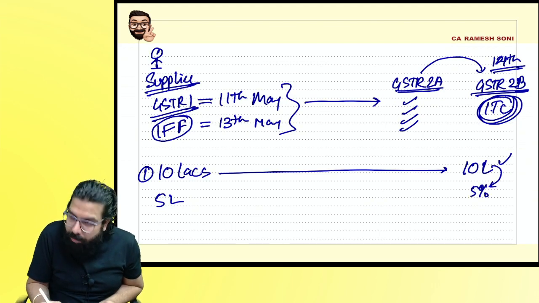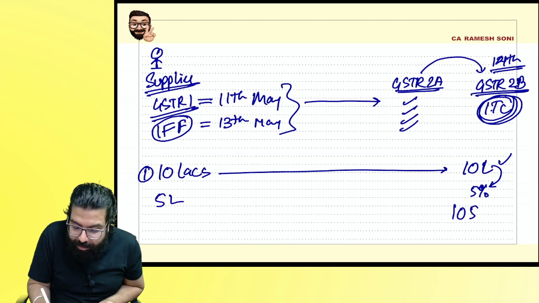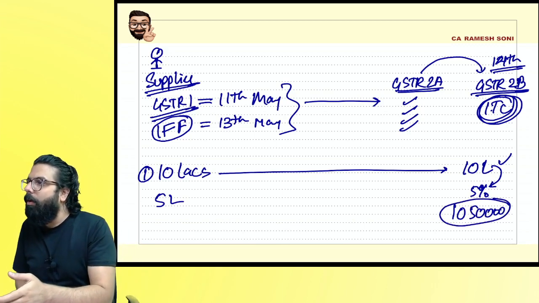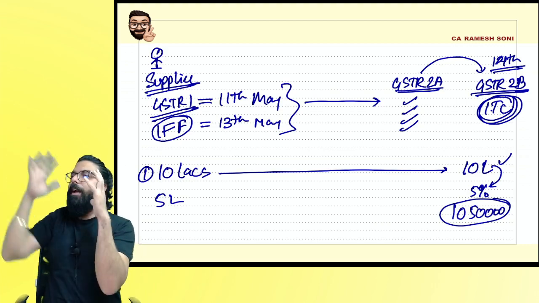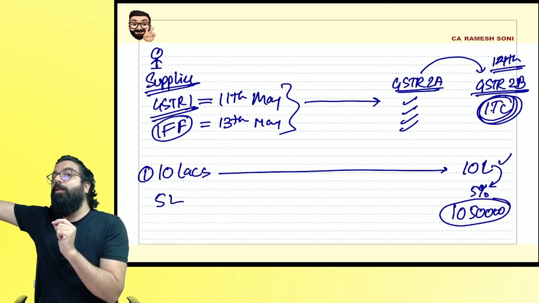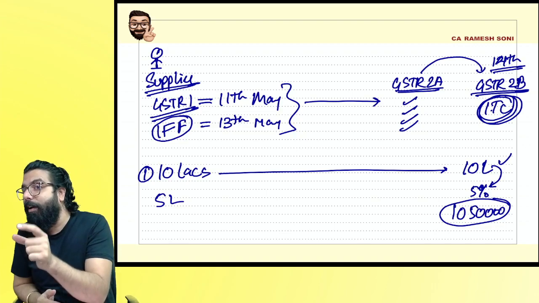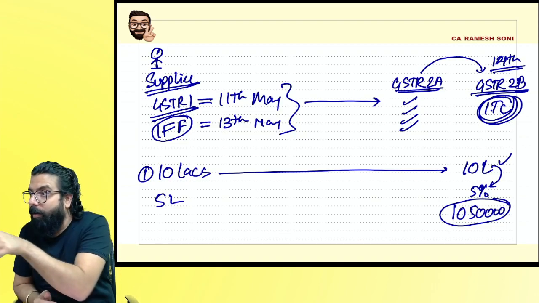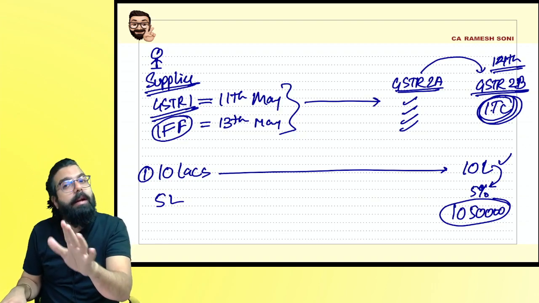How much is 5%? 50,000. It means I could take 10 lakh 50,000 credit. This was earlier. Of the invoices furnished, I can take full credit. Of those invoices which are not shown, I can take 5%. Now this 5% criteria is deleted.